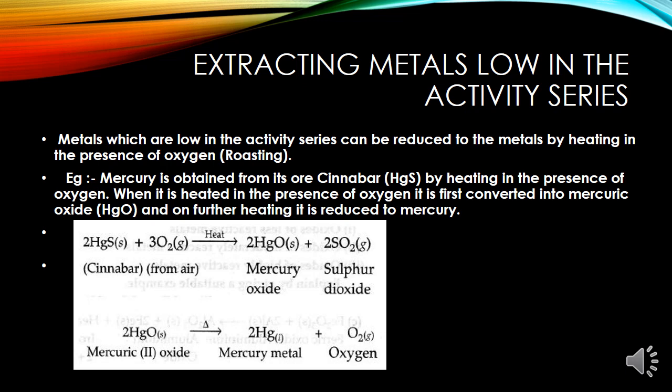Students, you know that metals low in the activity series are very unreactive. The oxides of these metals can be reduced to metals by heating alone. Take for example cinnabar, which is the ore of mercury. When it is heated in air, it is first converted into mercuric oxide, that is HgO. Mercuric oxide is then reduced to mercury on further heating. Coming to the reaction, HgS plus O2 gives HgO and SO2 on heating. Further, when HgO is heated, it gives mercury metal and oxygen.